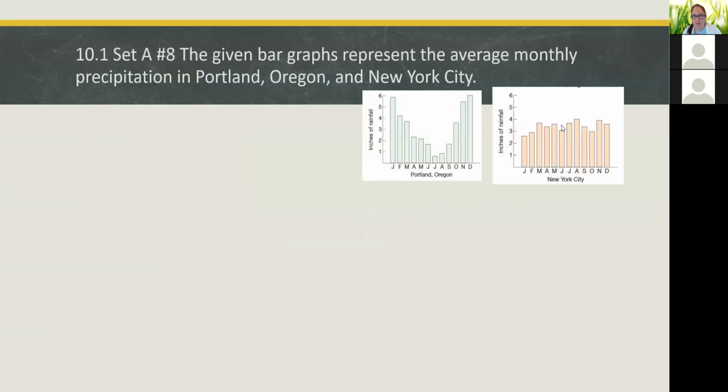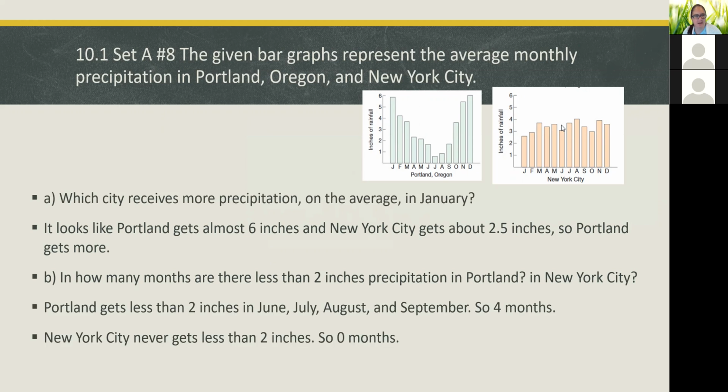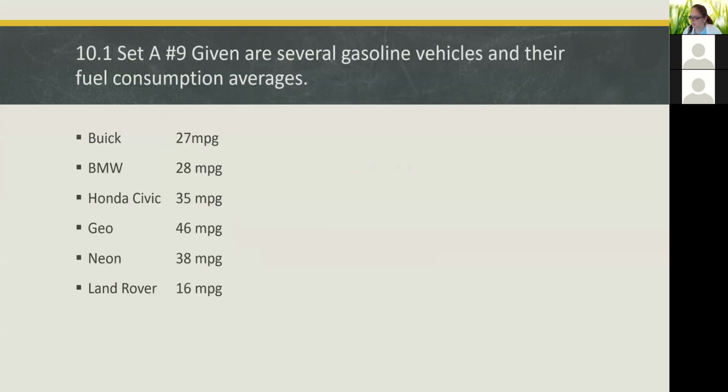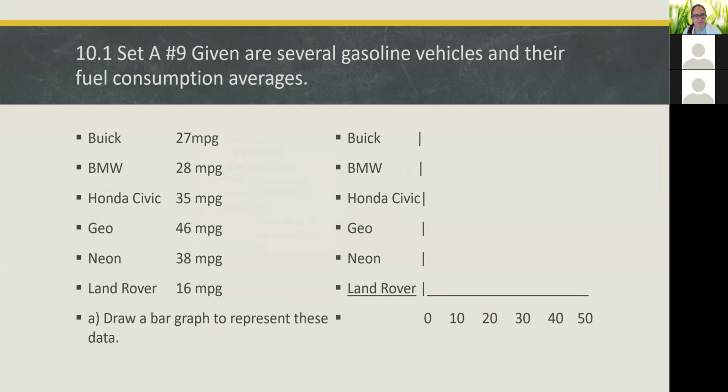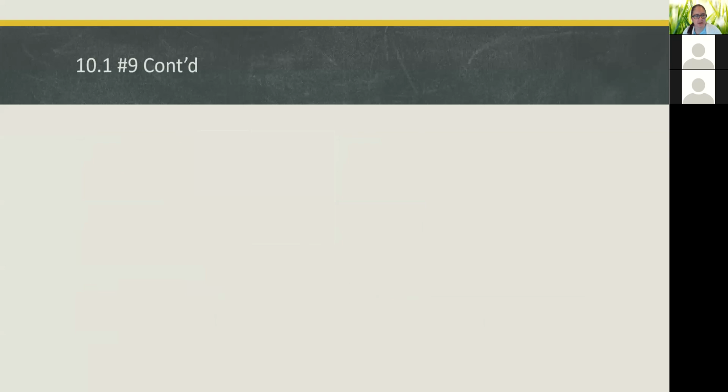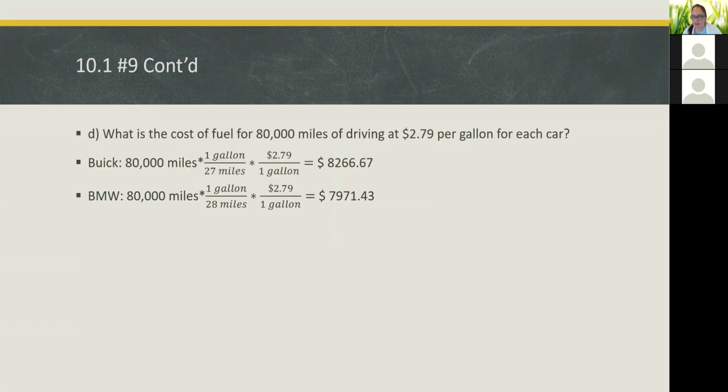And then we looked at precipitation in Portland and New York City. Pretty sure we did that one yesterday. And then we did the car problem. Does that look familiar?